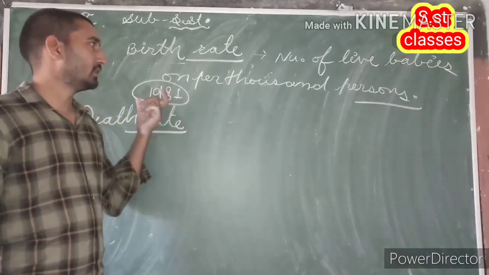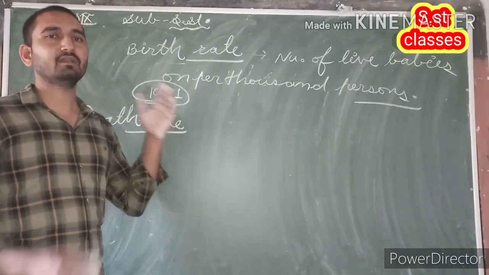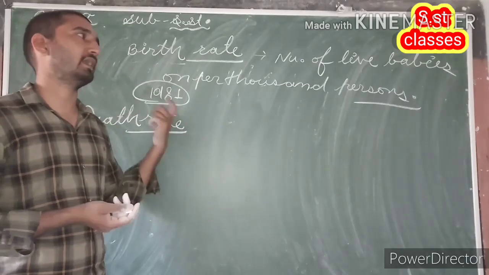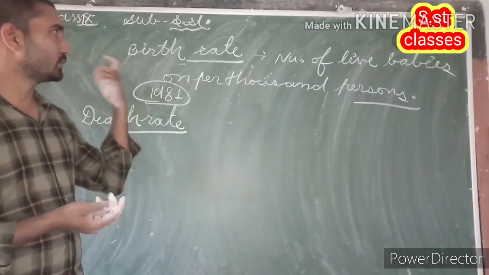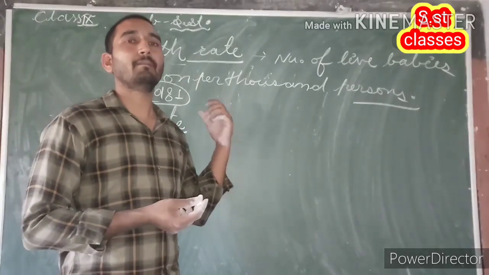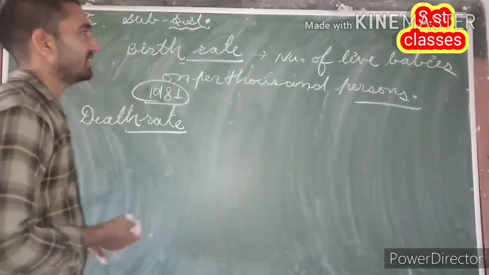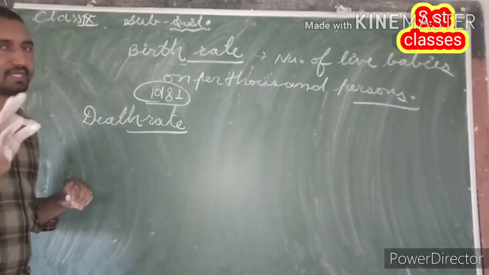We can say that the death rate in comparison to the birth rate is low due to the increase in healthcare facilities, and in this way birth rate becomes a major cause for population increase in India. This is the first factor responsible for population increase.